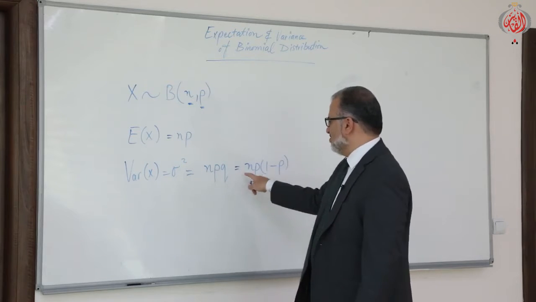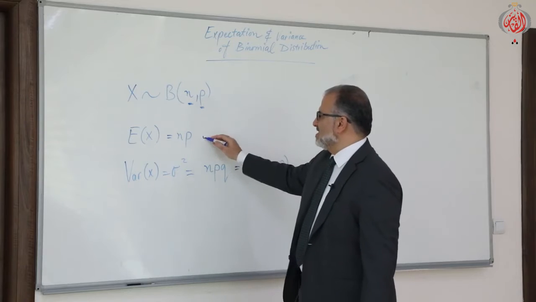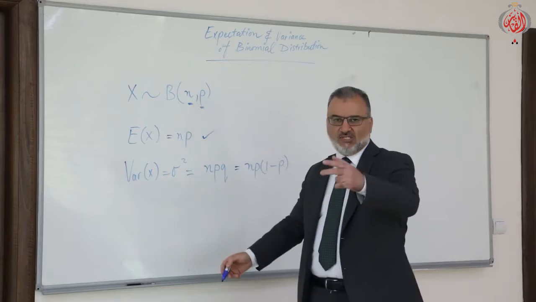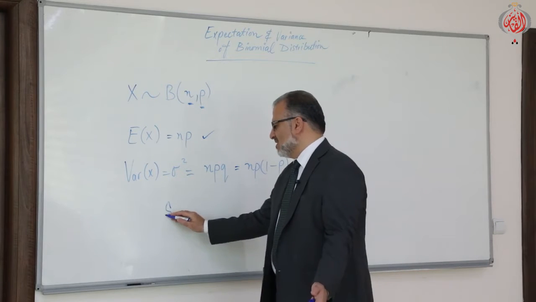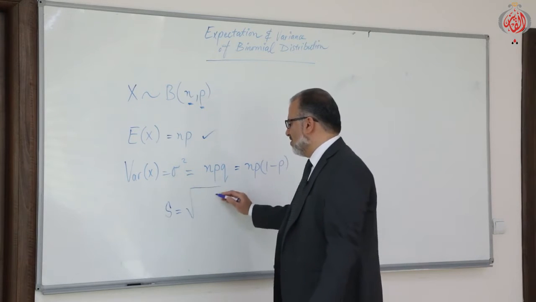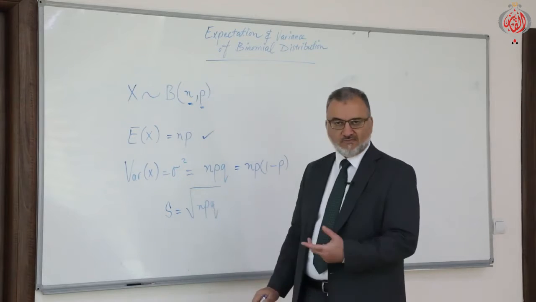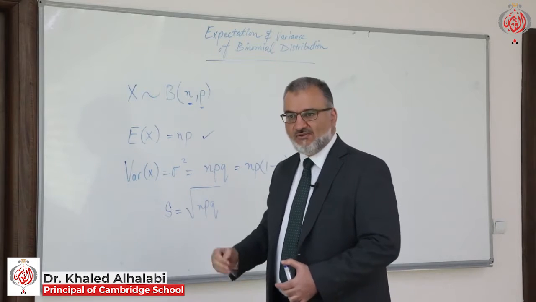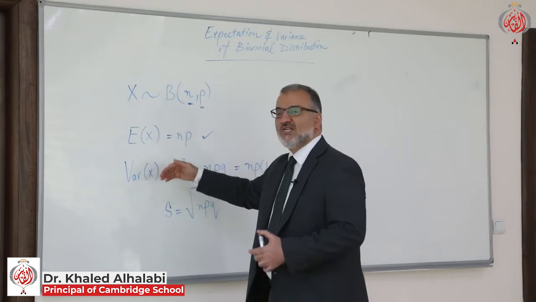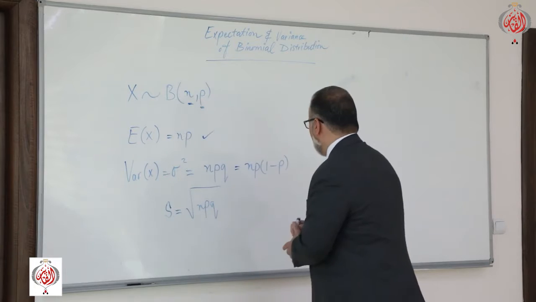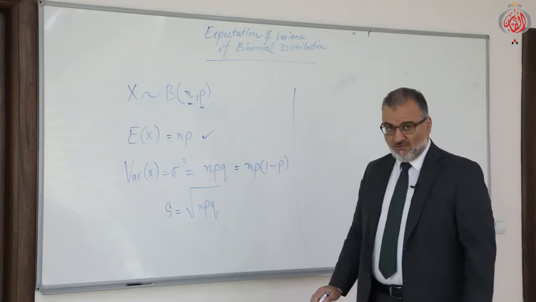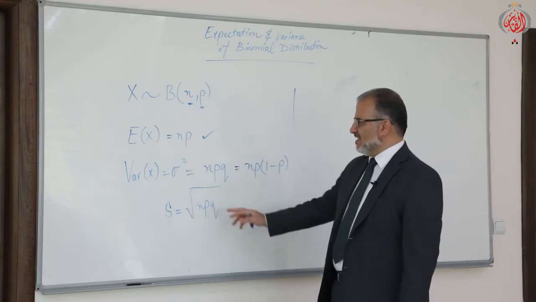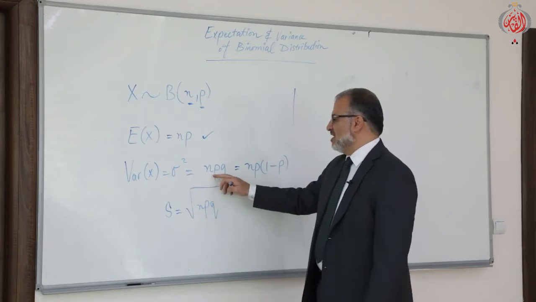Once you know n and p, easily you can find the expectation, which is the mean of the binomial distribution, and the variance. If I ask you to find the standard deviation, definitely the standard deviation s will be the square root of npq. So these rules are direct, and through the questions we can find the expectation and variance directly once we know n and p. There is a small thing before solving questions. Look here at variance and expectation. Expectation is np, while the variance is npq.